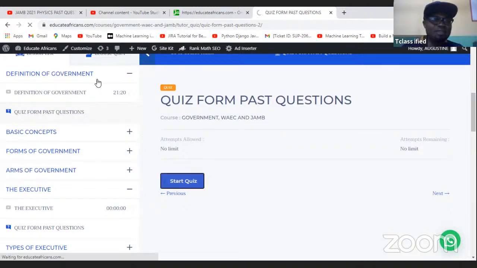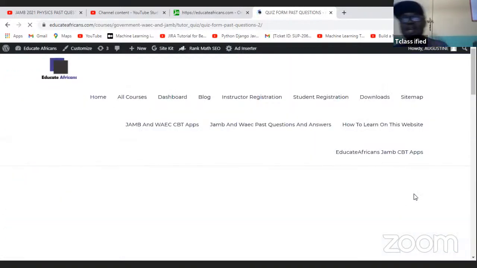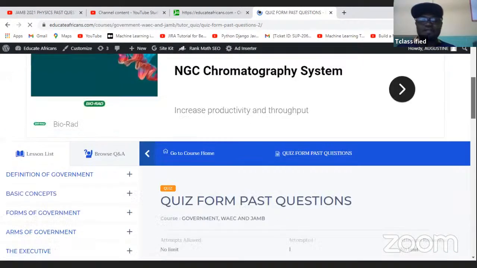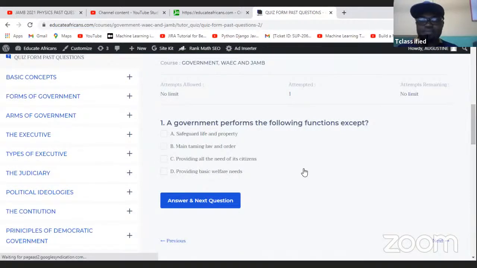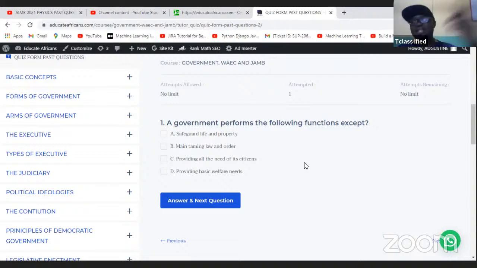So let's say I click on start quiz. This is the first topic, which is the definition of government. So immediately after watching the video about the definition of government, attempt the quiz. A government performs the following functions except. Under this intro to government, you're going to see the functions of government. What does government do? After looking at it, you'll be able to answer this, because this question is asking you what government does. Which of these is not a function of government?